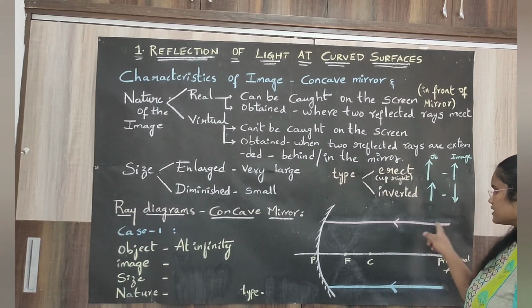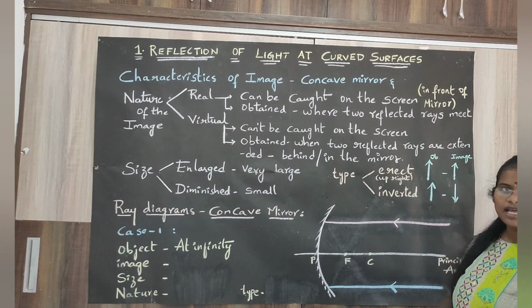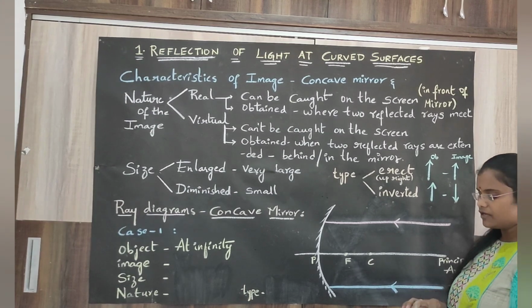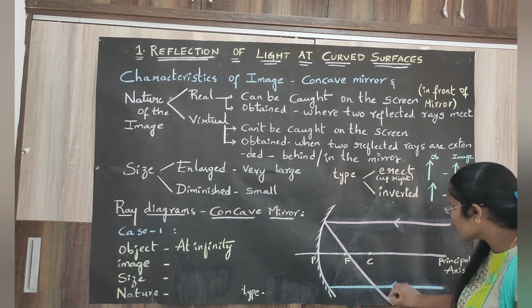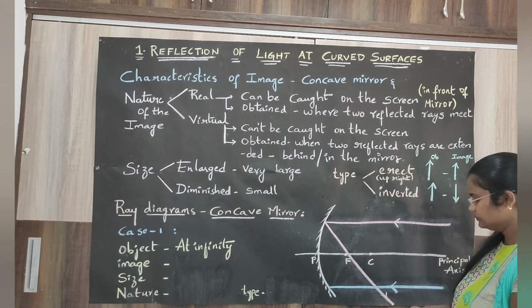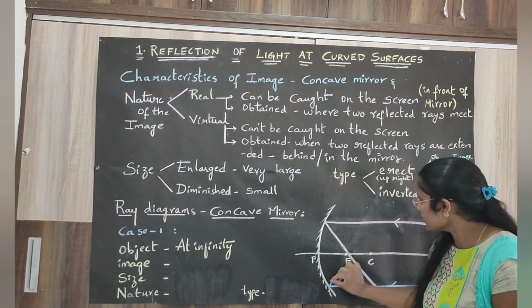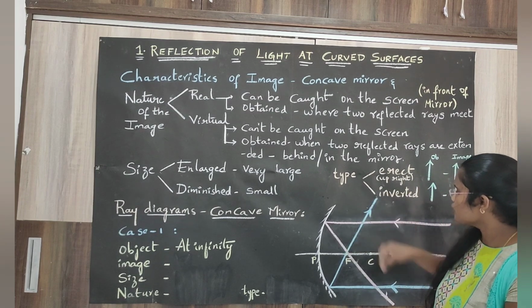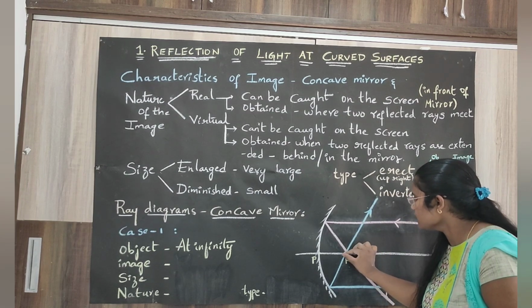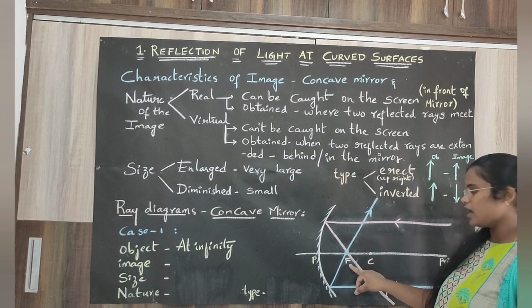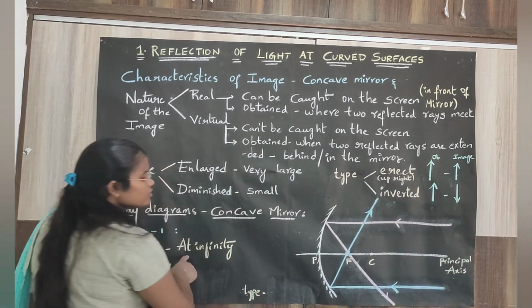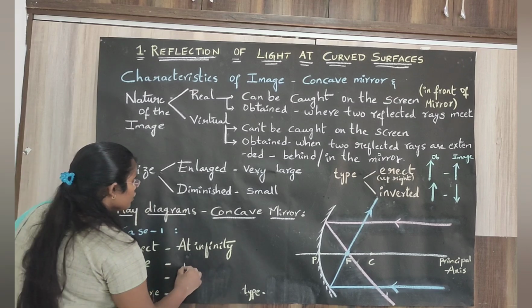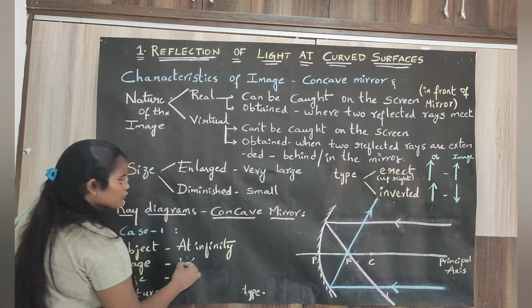Since these two rays are parallel, from the special rays we have learned, any ray parallel to the principal axis will pass through the focus. This ray will also pass through the focus, and the two reflected rays meet at a point that is nothing but the focus. So when you place the object at infinity, your image is at the focus.